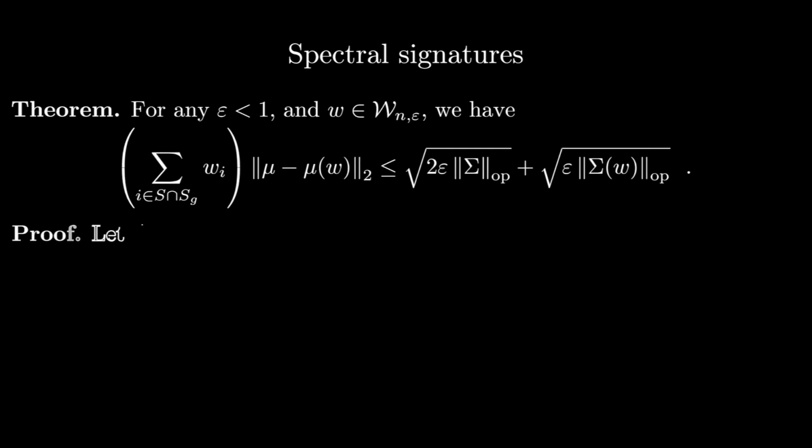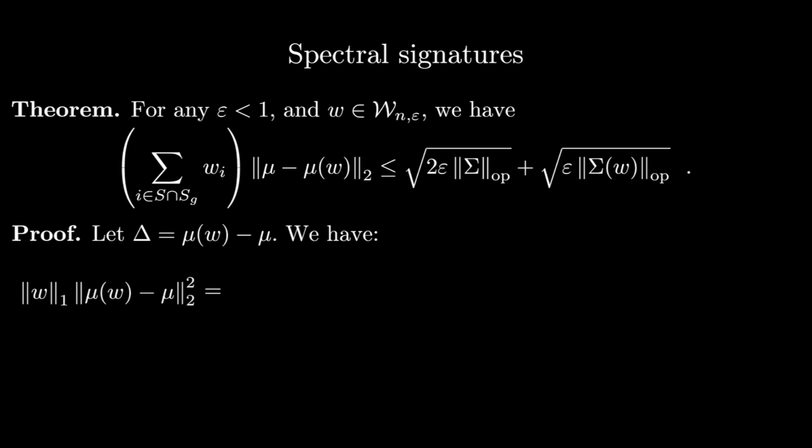The proof will proceed in a number of steps. Let delta be mu of w minus mu. We'll write the following sequence of equalities for the quantity, which is the L1 norm of w times the squared L2 norm of mu of w minus mu.